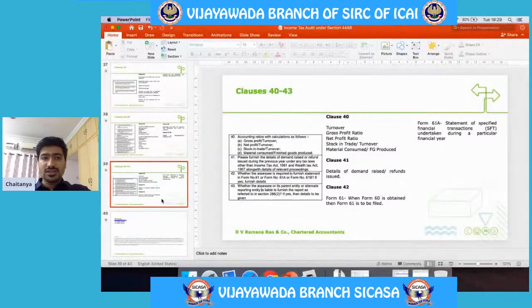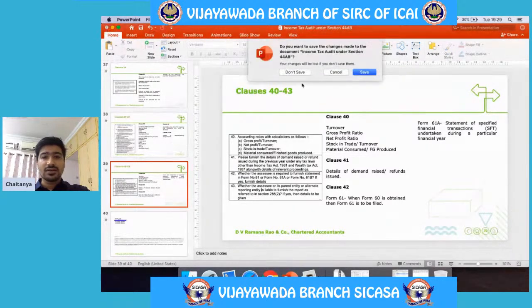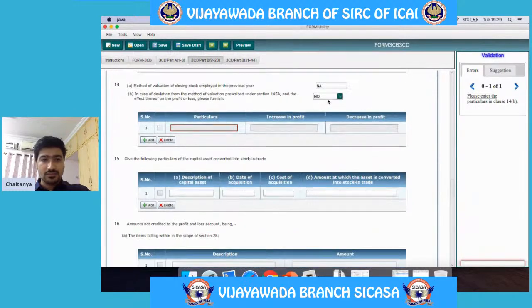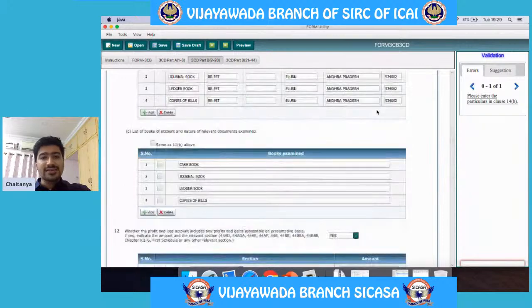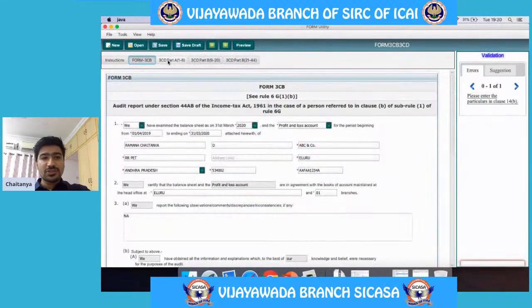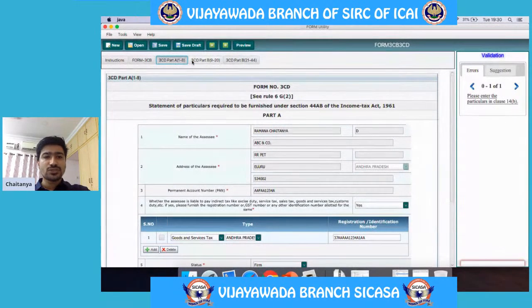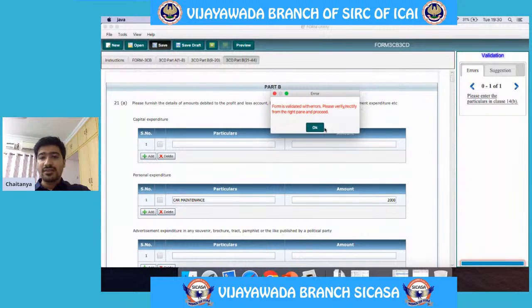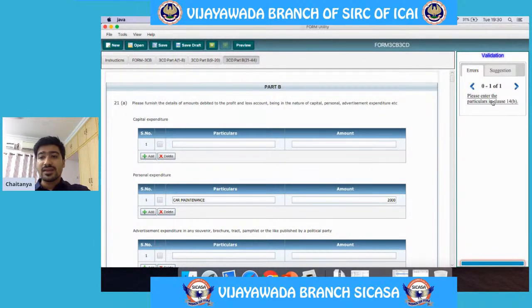So now we have seen all the clauses. We will also see now how to e-file. As we have seen, how information can be filled in form 3CB, 3CD clauses 1 to 8, 9 to 20, and then 21 to 24. After filling the required information in each of these clauses, you can save this. And if there are any errors, then the error will appear here.